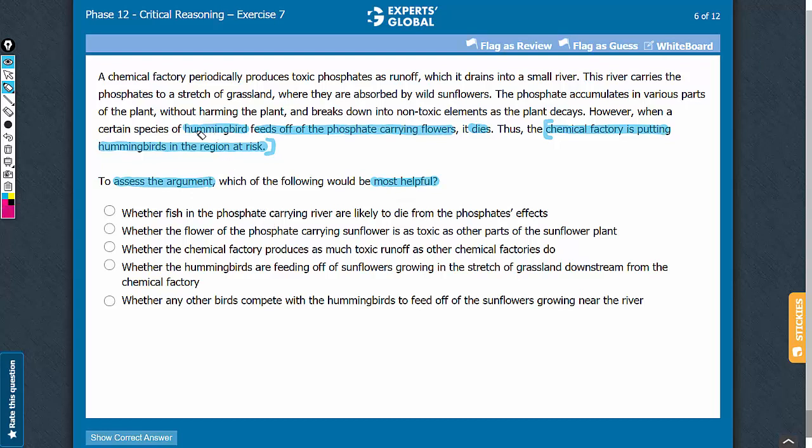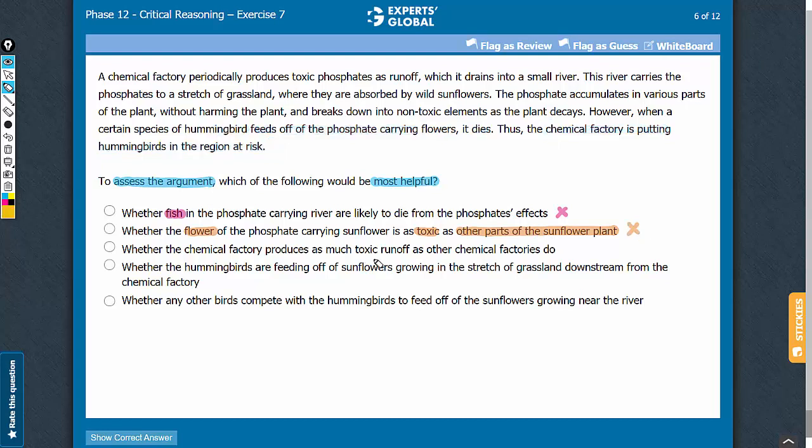The argument is concerned with the risk to hummingbirds, and whether there are fish that are also at risk is out of scope. So this piece of information does not help in evaluating the conclusion. Let's eliminate it. Answer choice B. The argument is concerned with the risk to hummingbirds that feed on the flowers. Whether the flower is more toxic than other parts of the sunflower plant, this piece of information makes no suggestion about the risk to hummingbirds because of flowers. So this answer choice is just additional detail and does not help in evaluating the conclusion. So let's eliminate this answer choice.